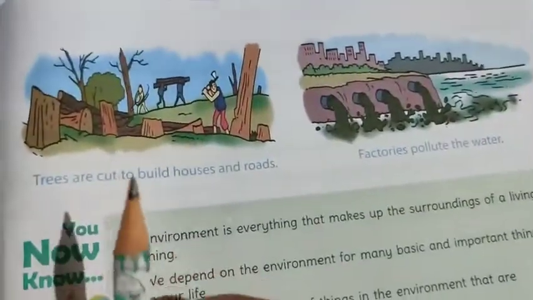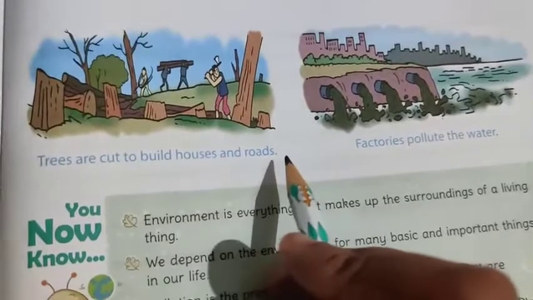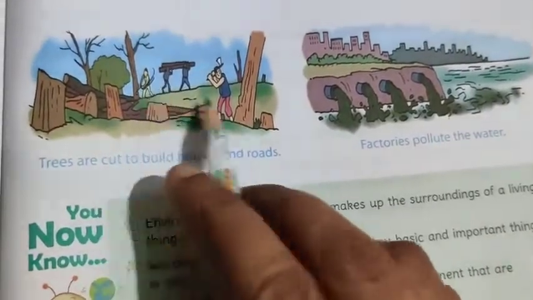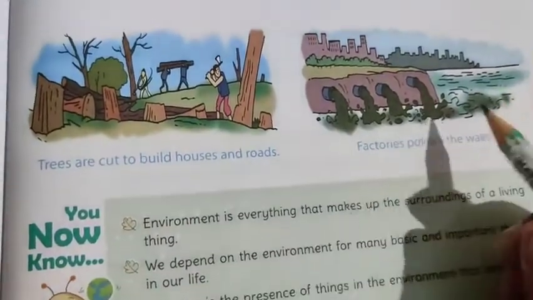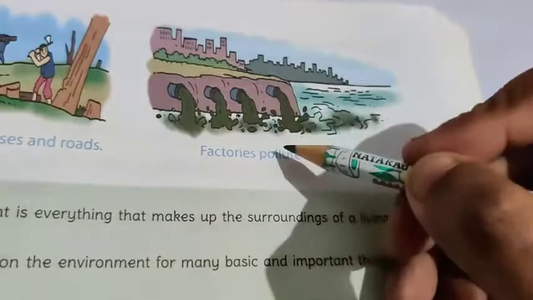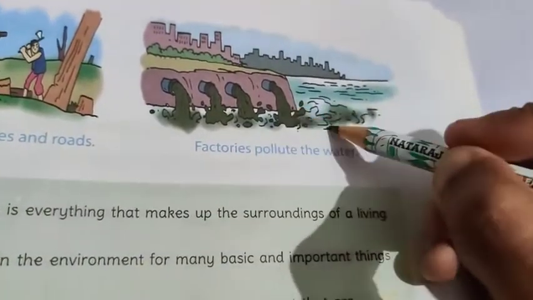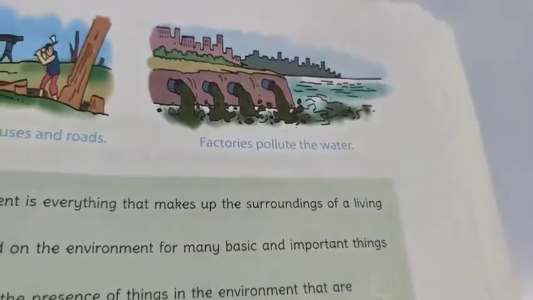सो हियर यू कैन सी अ पिक्चर ऑफ डिफॉरेस्टेशन. ट्रीज आर कट टू बिल्ड houses and roads. Yes, people are cutting trees to build their own houses and roads, right. And here you can see factories. The wastage from factories is just coming and mixing in the water. Yes, and this is just polluting the water, right.